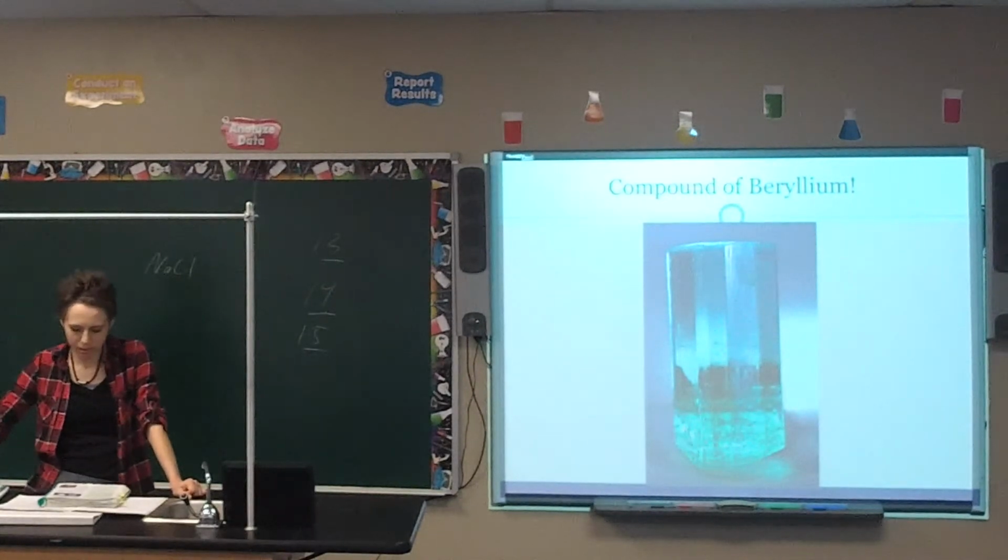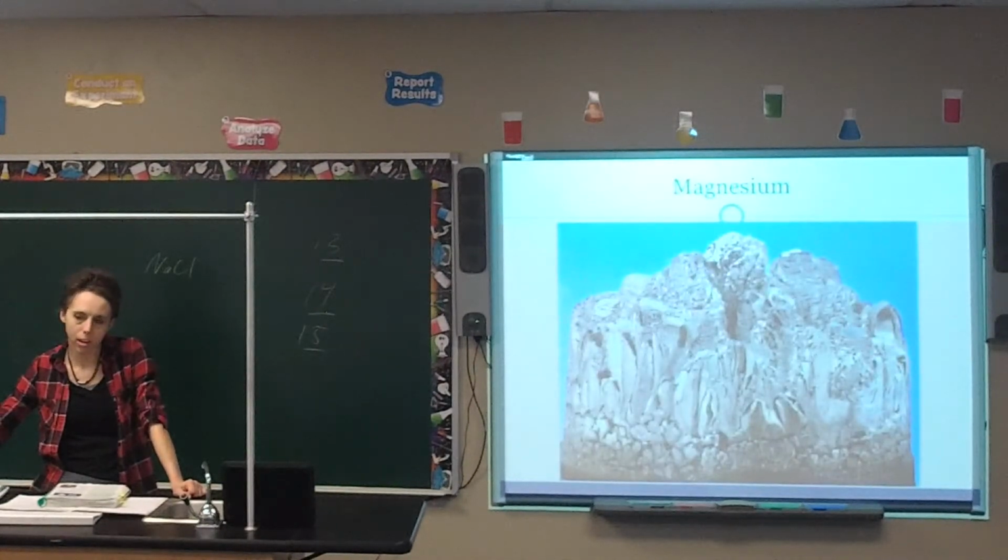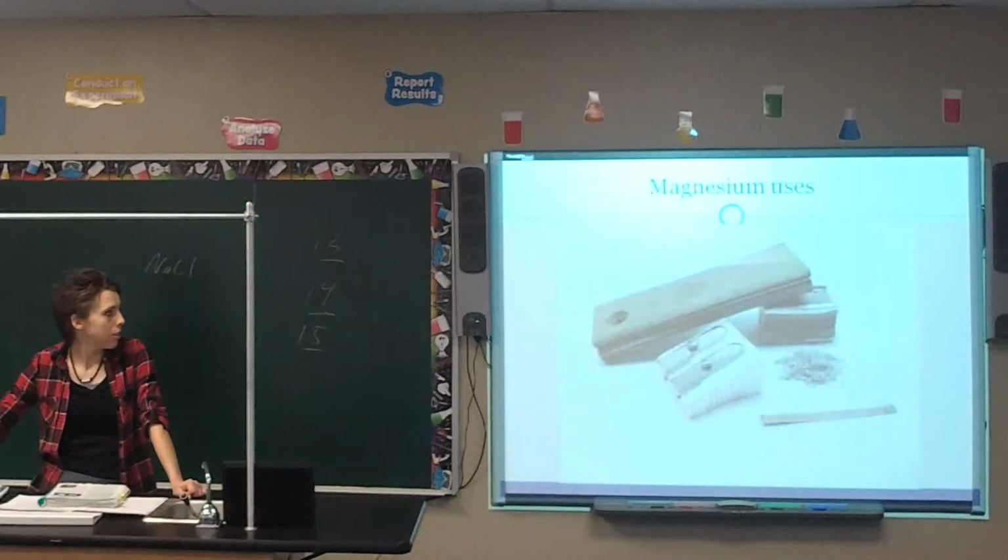Alright, magnesium, this is another one. This one is used extensively in airplanes and race cars. Powdered magnesium burns a brilliant white flame, and so it's used in signal flares and disposable flash bulbs. This is what magnesium normally looks like if you get pure magnesium. You can also use it in several different things as well. It's prized for its strength and weight.